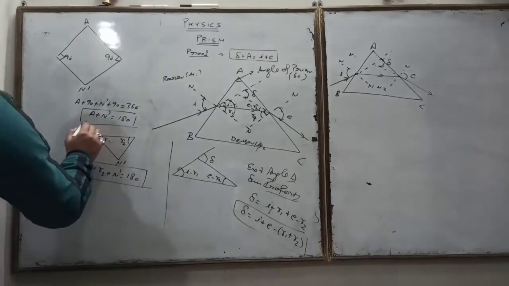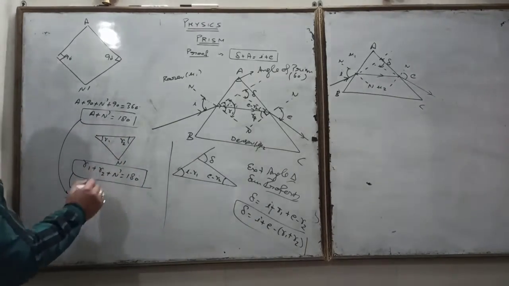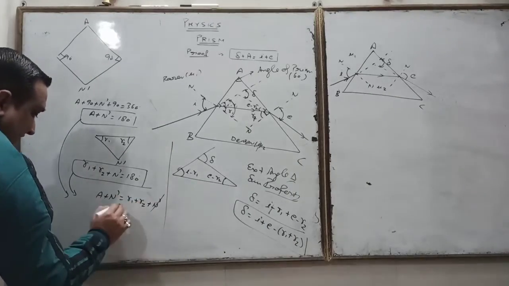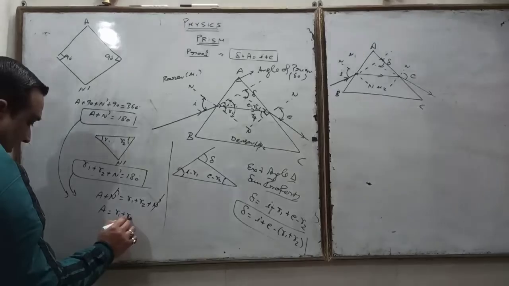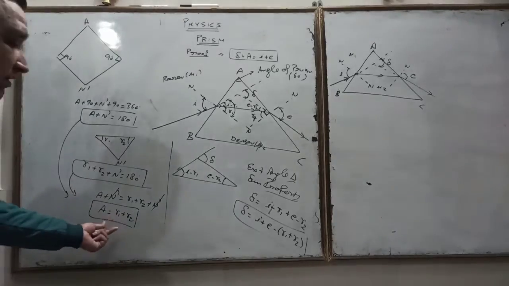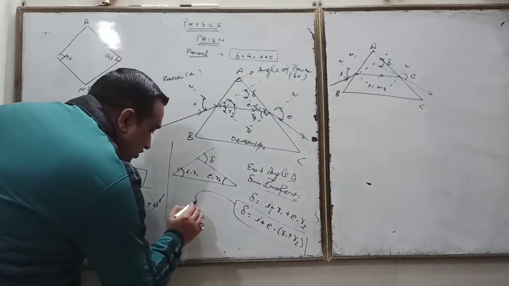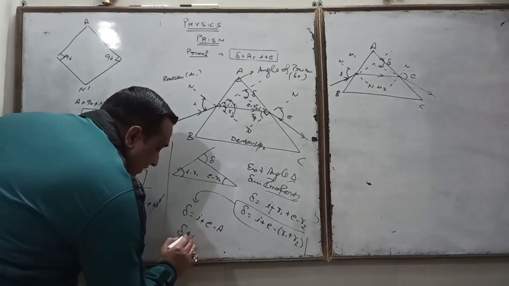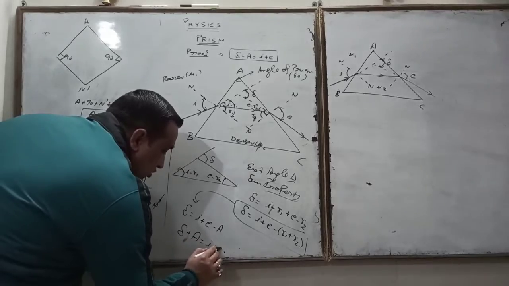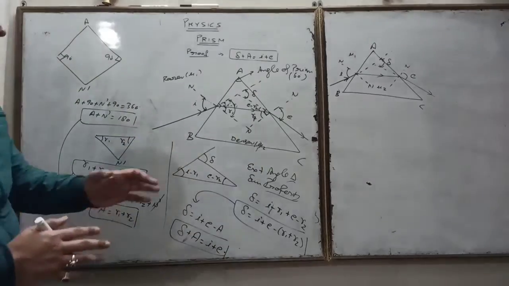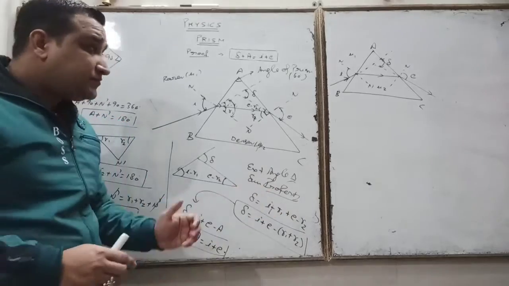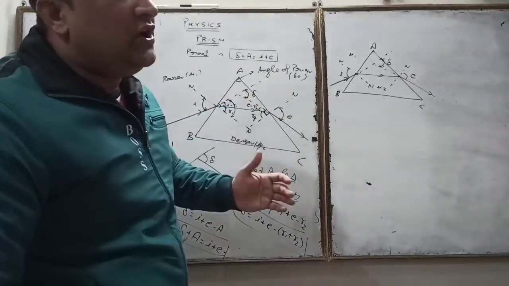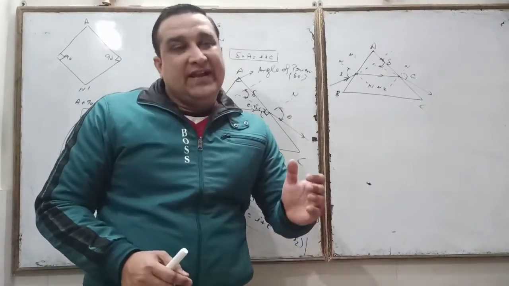This is an equation. In both these equations, equate them. A plus n dash is equal to R1 plus R2 plus n dash. N dash cancels. A is equal to R1 plus R2. So putting this R1 plus R2 as A in this equation, here comes delta is equal to i plus e minus A. So delta plus A is equal to i plus e. So this important question will come in the board and is asked many times, that prove that the sum of deviation angle plus angle of prism is equal to the sum of incidence and emergent angle.